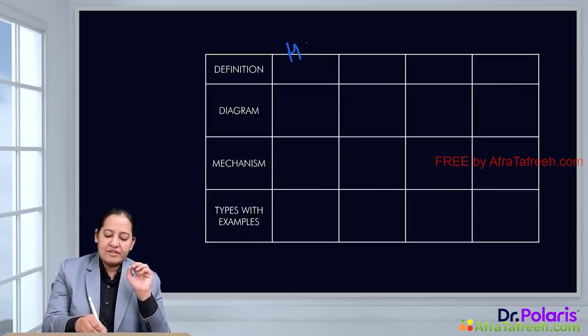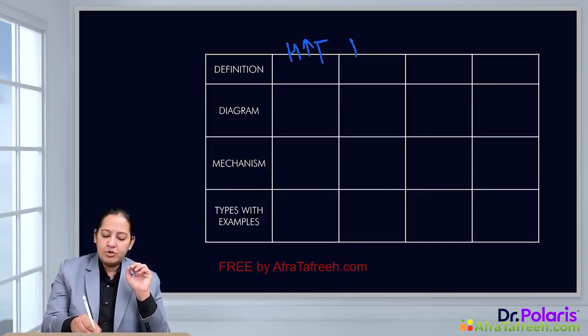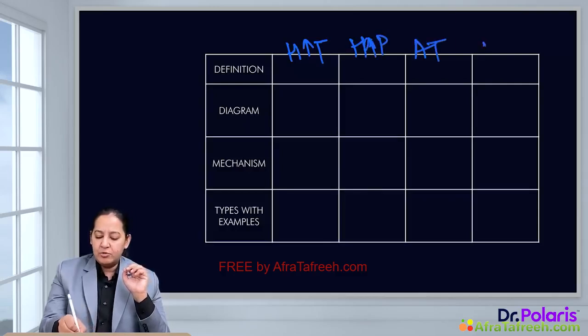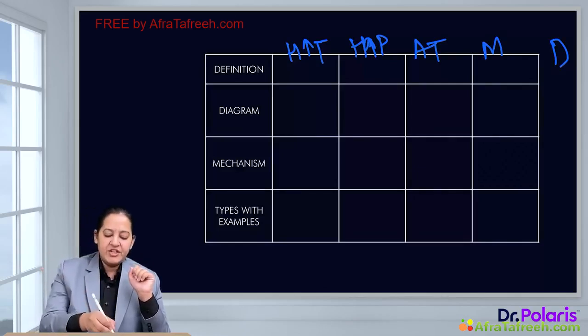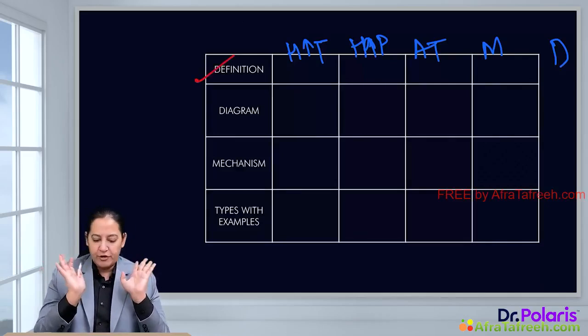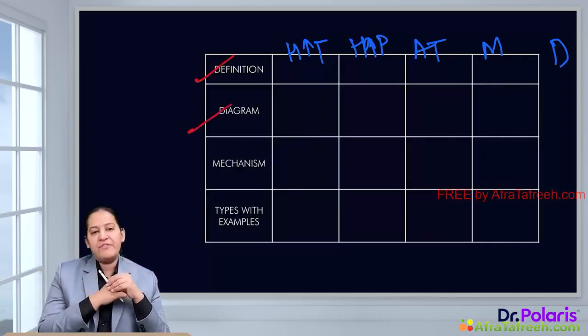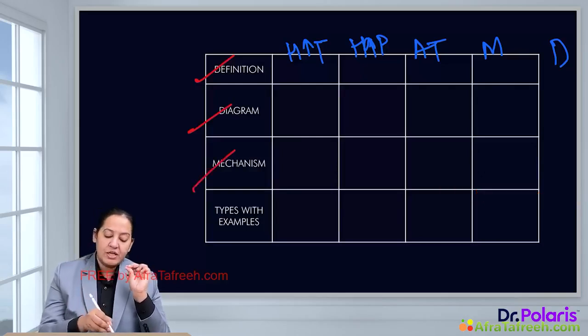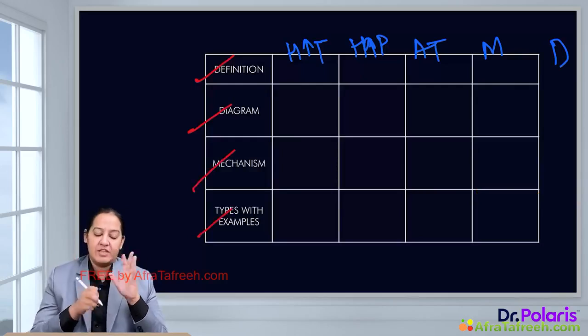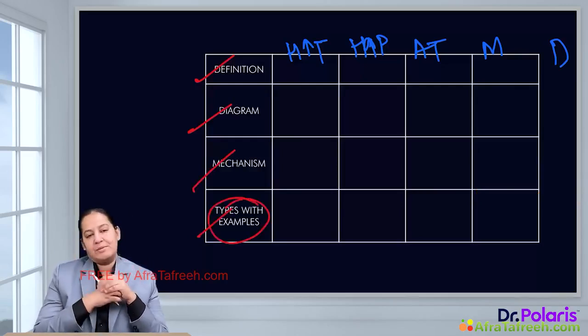I will start with hypertrophy, then I will move to hyperplasia, then atrophy, then metaplasia, then dysplasia. In this sequence, we are going to cover the 5 adaptations. You should know the definition of each of them. As I've already told you, you should know the diagram of each of them. You should know the mechanism of each of them, and you should know the types with examples of each of them. The most important are the types with example.